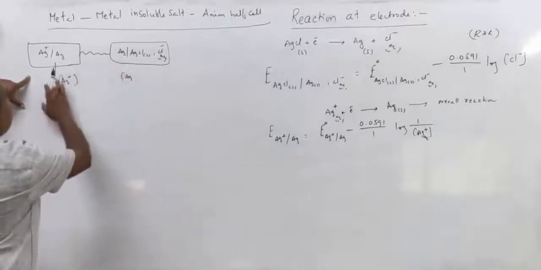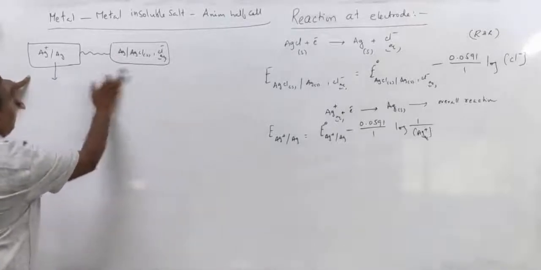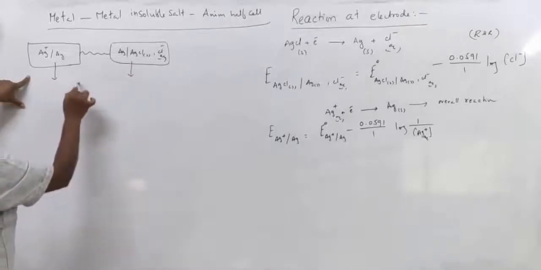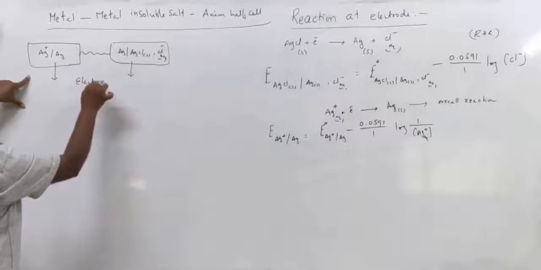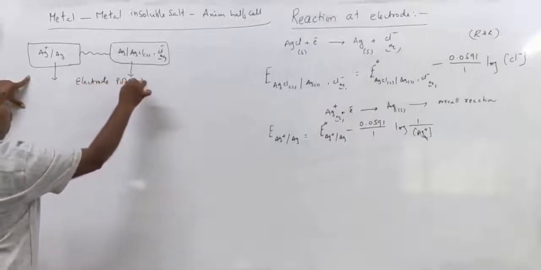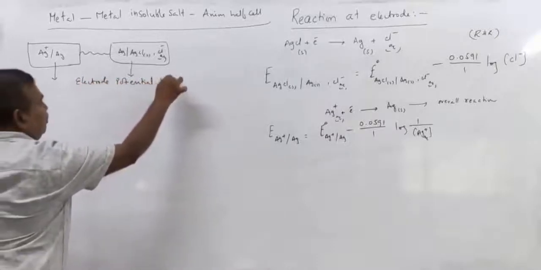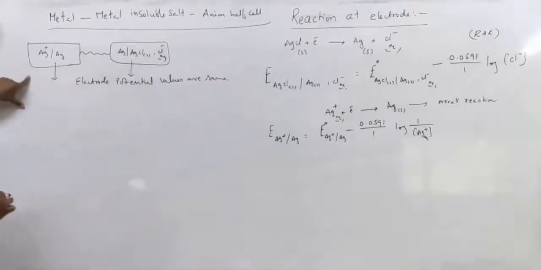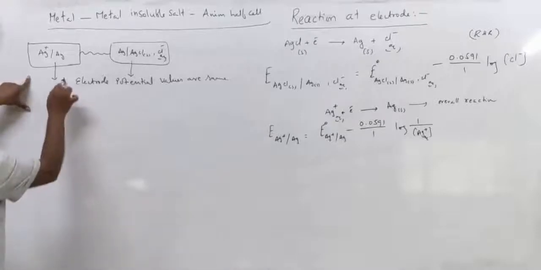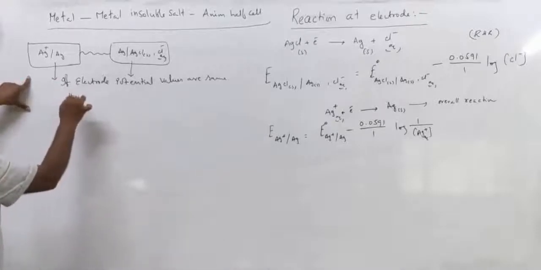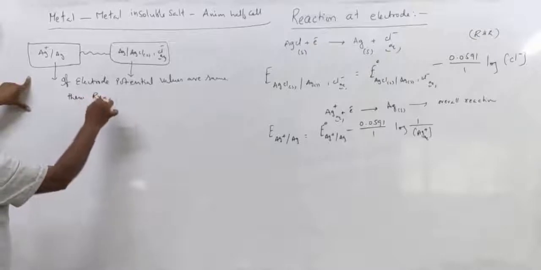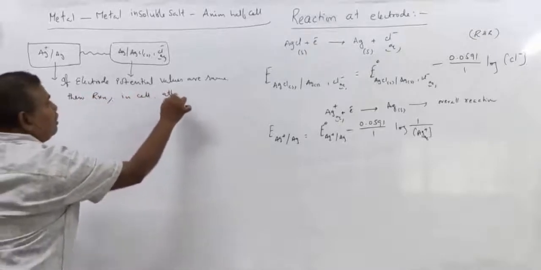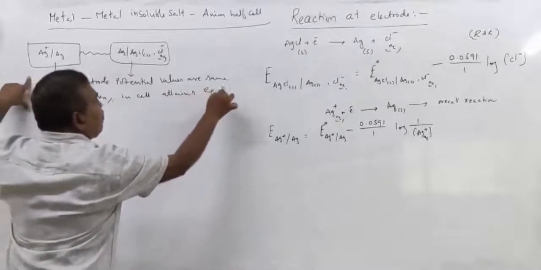So that means these electrode potential values are the same. If electrode potential values are the same, then the reaction in the electrochemical cell attains equilibrium state, right?